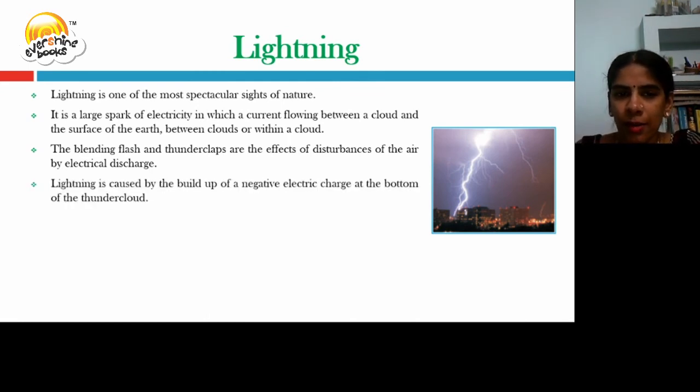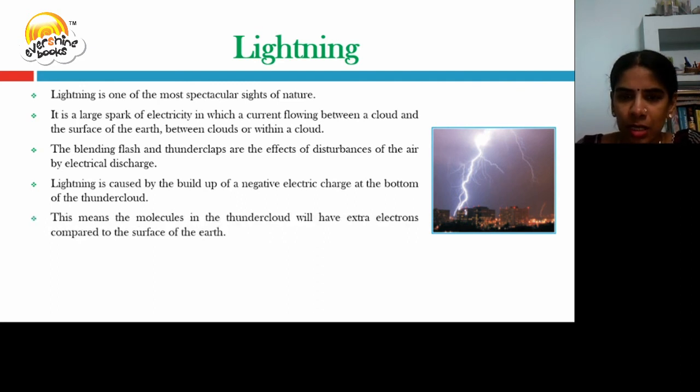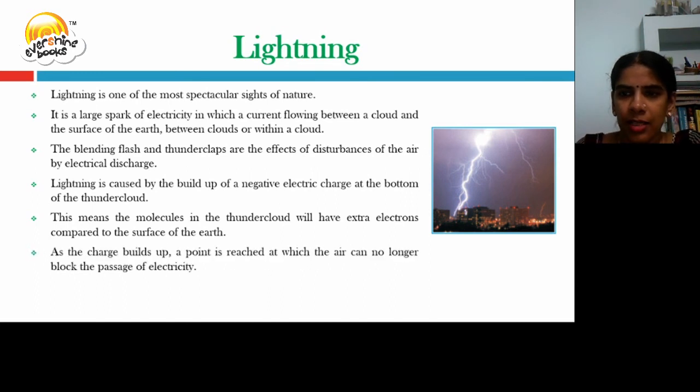Lightning is caused by the buildup of a negative electric charge at the bottom of the thundercloud. This means the molecules in the thundercloud have extra electrons compared to the surface of the earth. As the charge builds up, a point is reached at which the air can no longer block the passage of electricity.